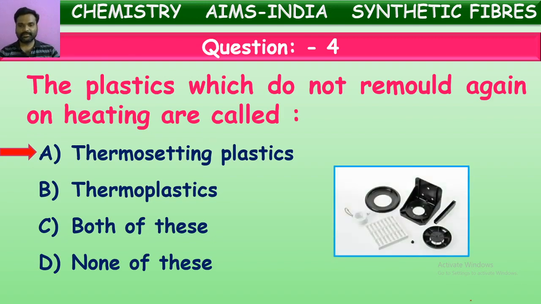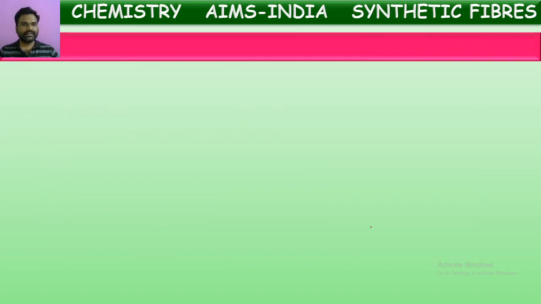Yes, you see some electric equipments like switchboards and some electrical wire bulb sockets. These all are made up of these thermosetting plastics. Once they are made, they cannot be remolded. They won't melt on heating. So, such plastics are called thermosetting plastics. Good. Next, let us go to next question.